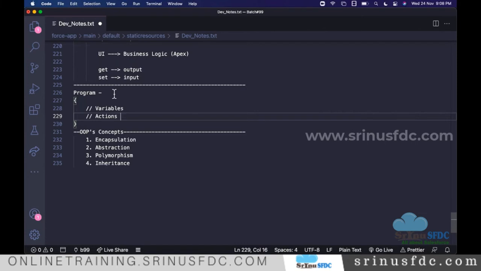So these actions, technically in object-oriented programming concepts, we call methods. Action means method. A method will have some set of statements, and the method logic can be reused again and again. Let's say you have 10 statements written in one method with the name add. You can call that 100 times or 200 times, or how many times you want, and keep on reusing the logic. For that we write the method. A method is a specific action.